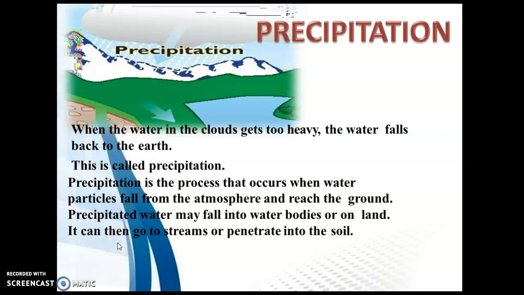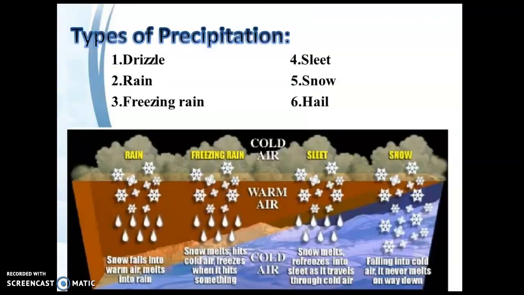Now, precipitation. Precipitation is also known as rain. When the water in the clouds gets too heavy, the water falls back to the earth. This is called precipitation or rain. Precipitation is the process that occurs when water particles fall from the atmosphere and reach the ground. Precipitated water may fall into water bodies or on land, that is in the lake, river, oceans or on the land. It can then go to streams or penetrate into the soil, that is ground.